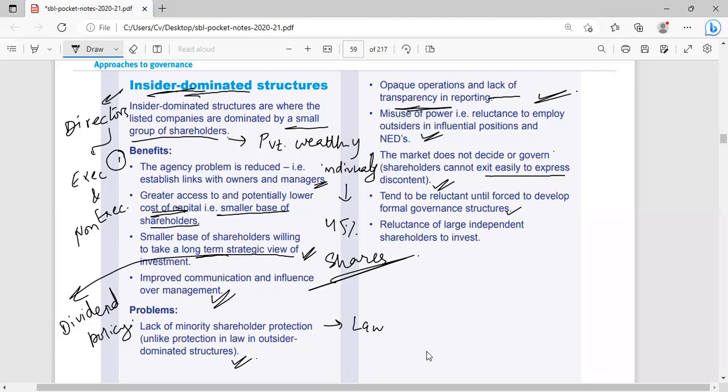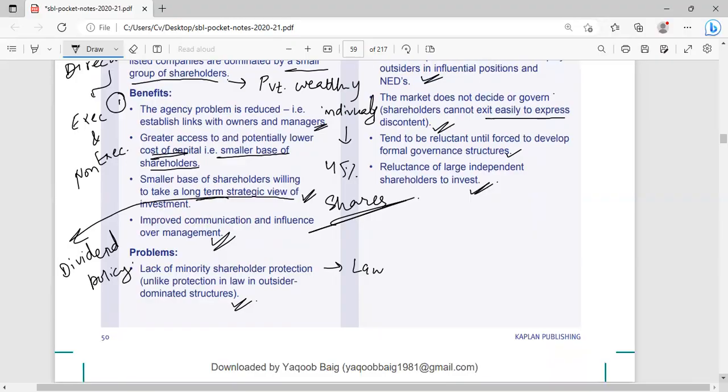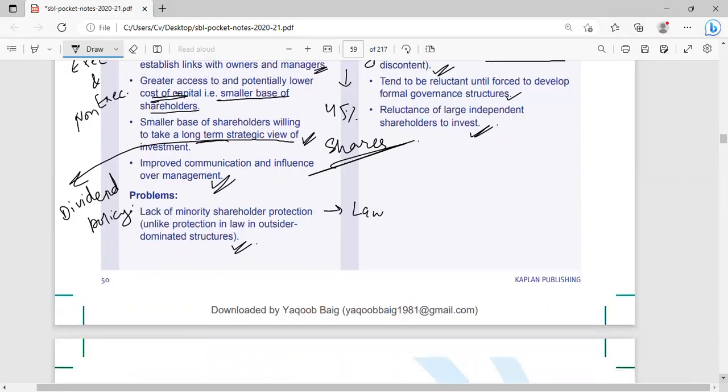As I told you, they will resist corporate governance. They will not follow the governance, and they would say that we will decide what is to be followed and what is not to be followed because we are in power. Reluctant to let large independent shareholders invest, definitely they will not encourage large independent shareholders or a majority of shareholders to invest in the market because it will affect their power in the organization, and soon their power will be divided among a number of shareholders.